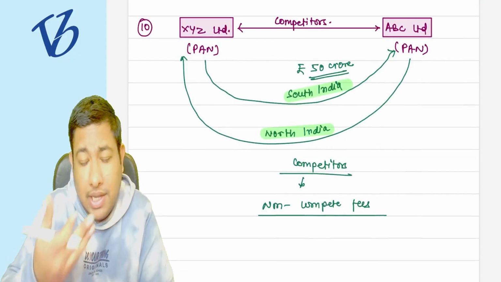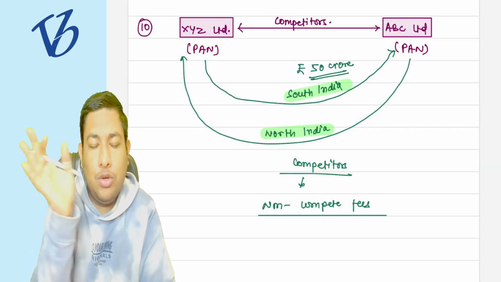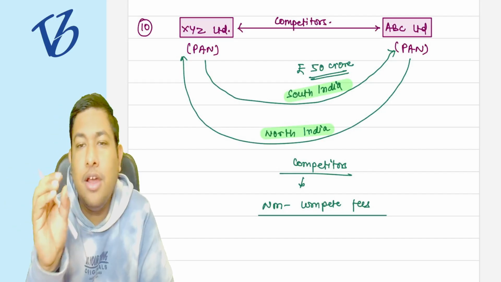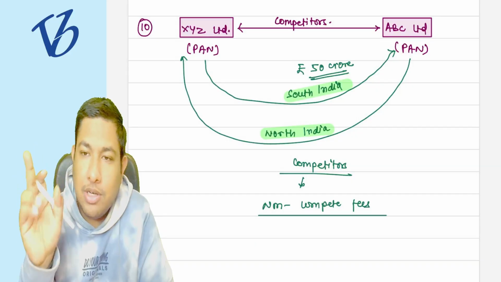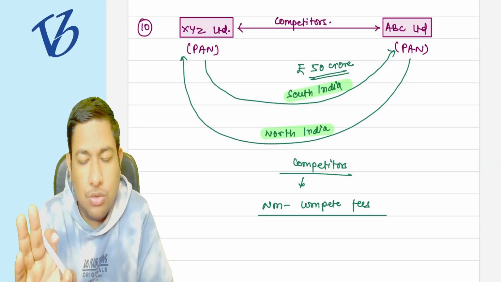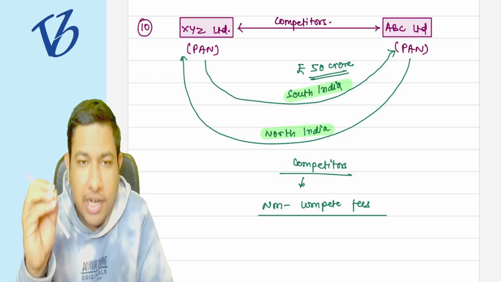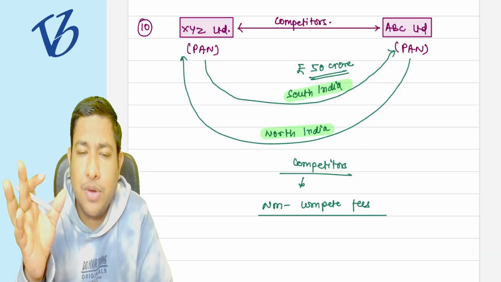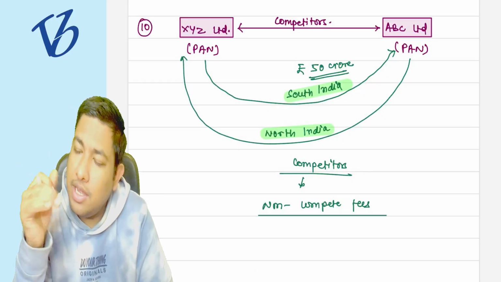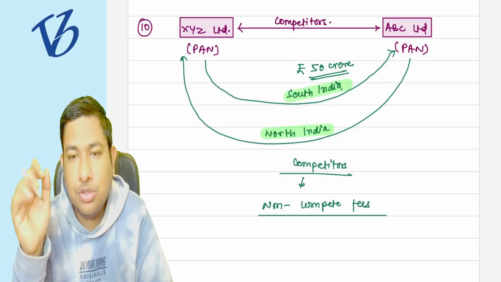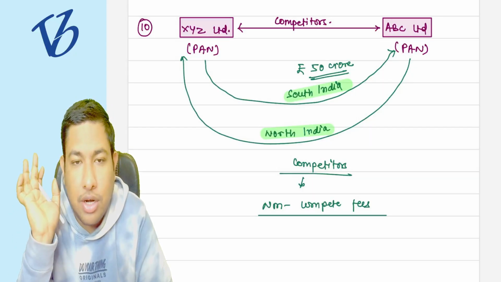There could be another arrangement where XYZ Limited says that okay, if you want to operate, you can operate, but do not operate in North India only. I am not going to leave anything, but you just do not compete with me in North India. Take 100, 250, 300 crore rupees from now, but do not enter into the North India market. Compete in South India with me, no issues, but do not enter the North Indian market, and for that I am ready to pay you 300 crore rupees.